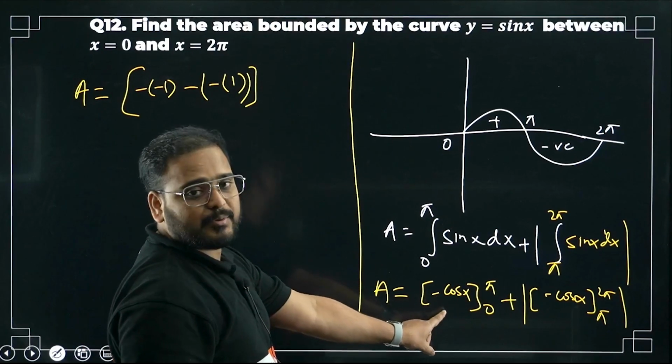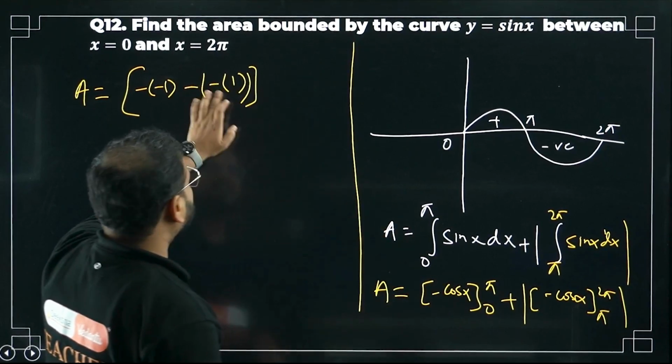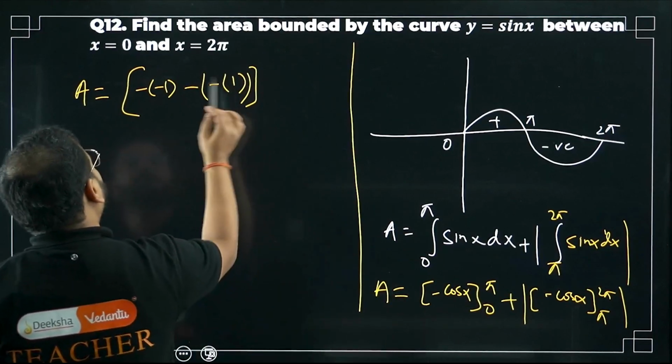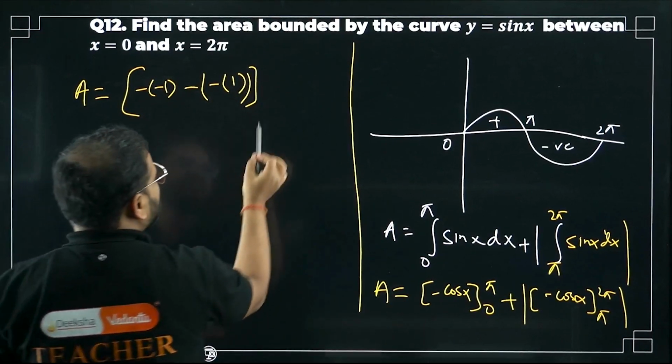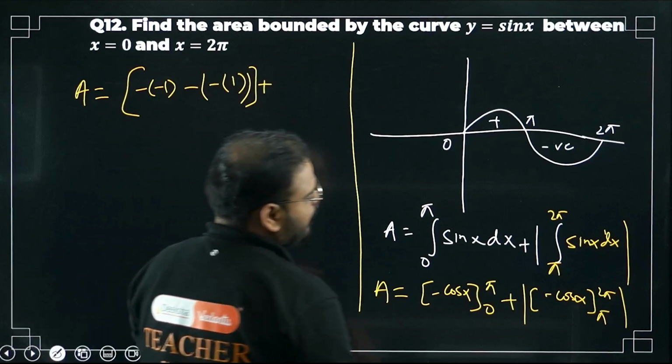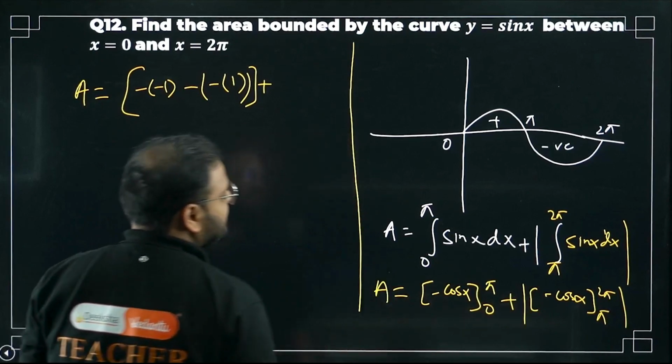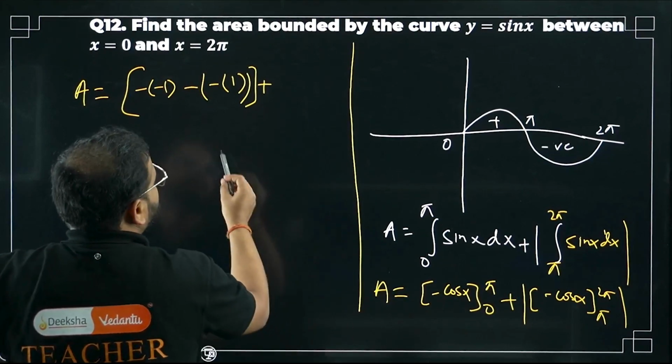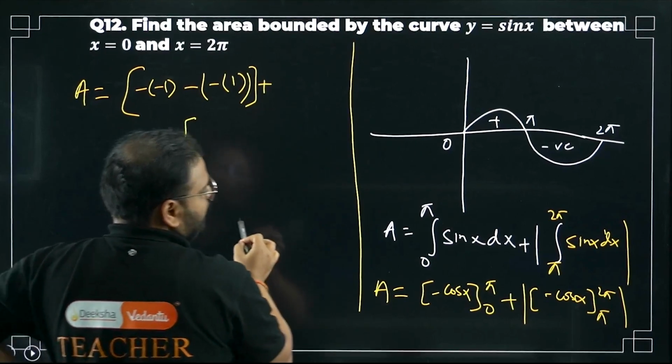See, minus sign is there, right, bacha? So it will become minus again, na? So minus is there, cos 0 is 1. That's why I've written 1 over here. Now check. This was the first part. Second part, sir. What about the second part? Have a look. If I want, I can take this minus sign outside also, but it doesn't matter.